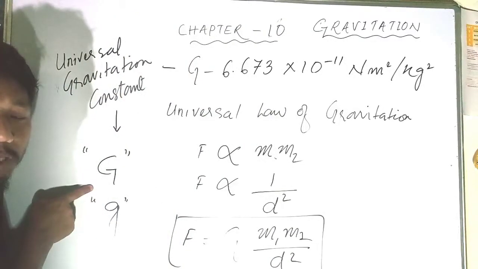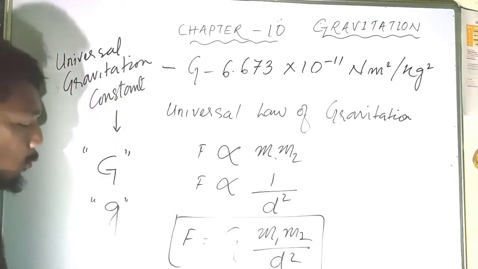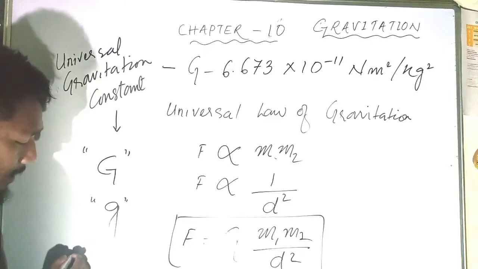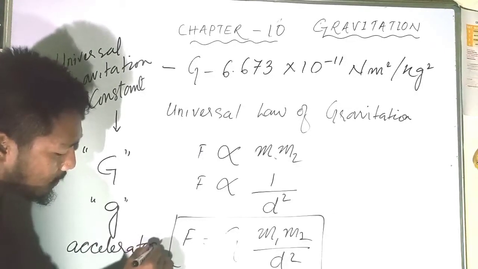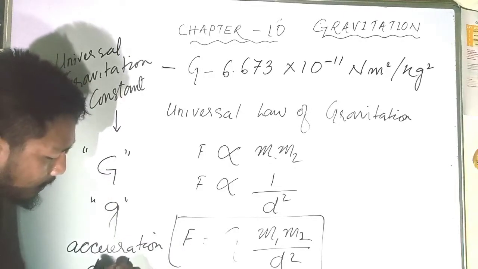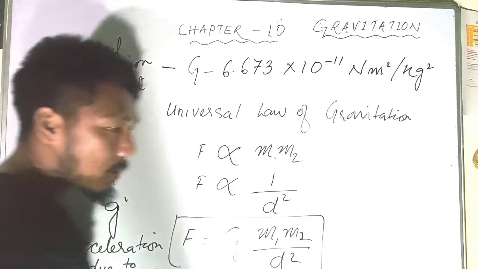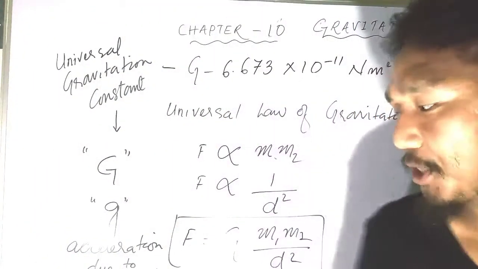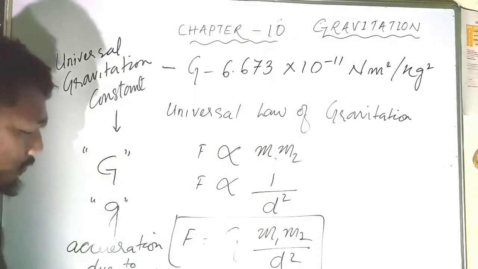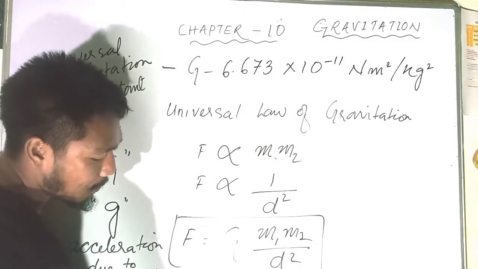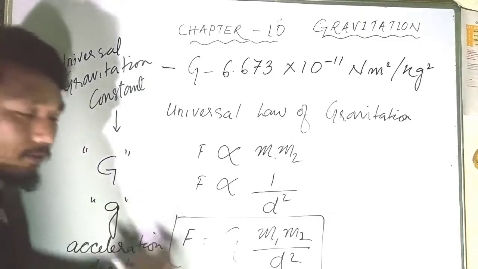What does the capital G stand for? The capital G stands for the universal gravitational constant. What does the small letter g stand for? Acceleration due to gravity. This is the change in velocity due to gravity. The SI value is 9.8 meter per second squared, that we have discussed.